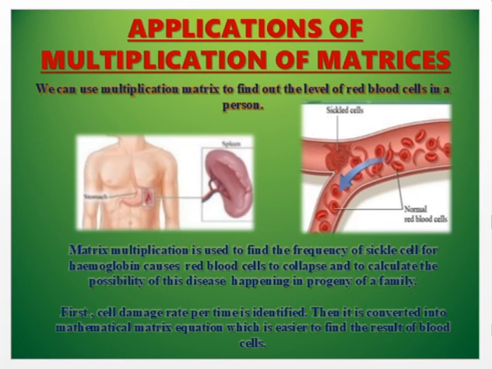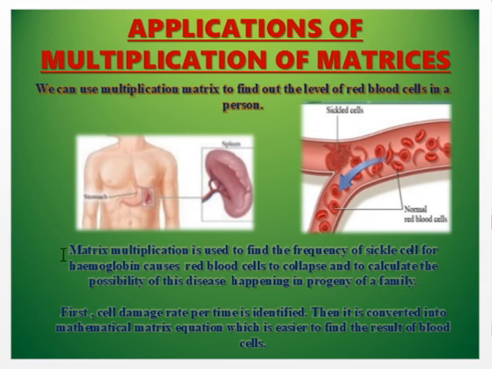Coming to applications of multiplication of matrices. We can use matrix multiplication to find out the level of red blood cells in a person. We know that this is going on in hospitals, but we don't know that it is done by using matrix multiplication.